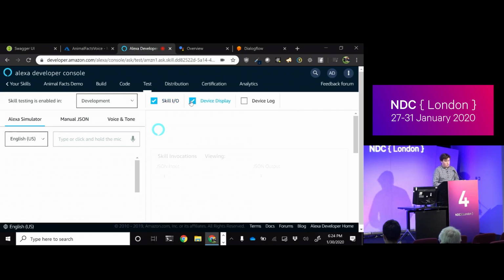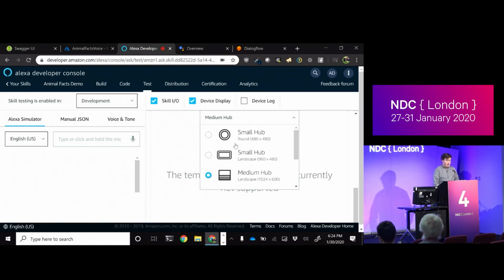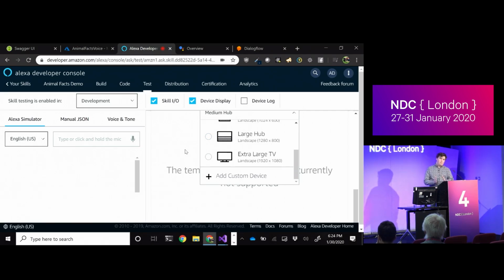The actual simulator here does give us a lot of information, including the JSON that gets sent up and what we sent down, as well as the ability to simulate different device types. So we can simulate screens of the different varieties that Amazon has officially shipped, and we can even define custom ones. So if you're building something for Facebook Portal, which is a vertical version, sort of like a portrait mode, you can add a custom device, register your sizes and dimensions and all that.